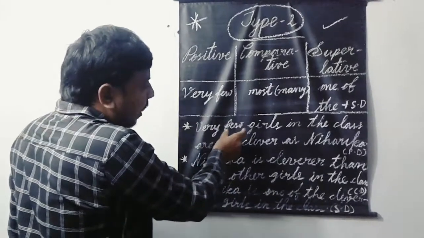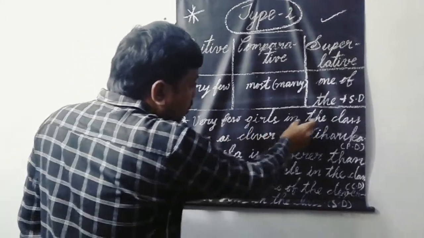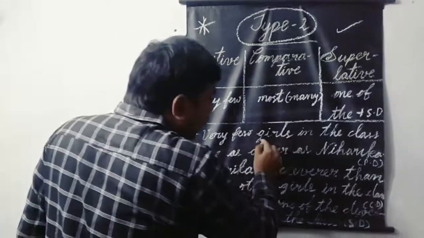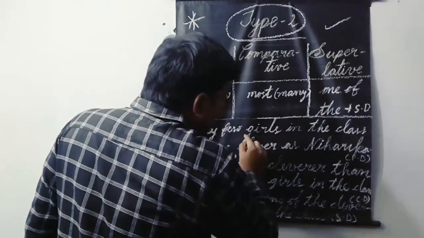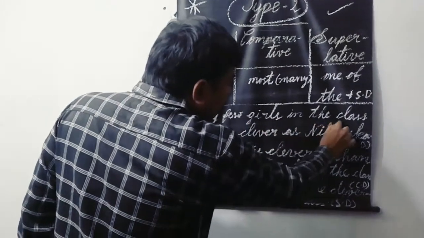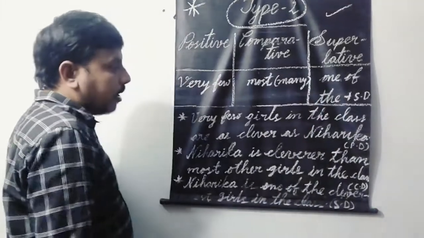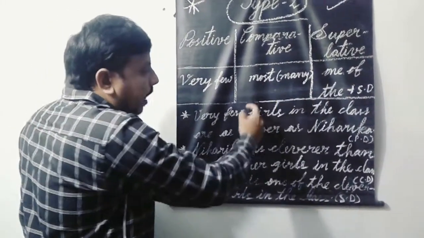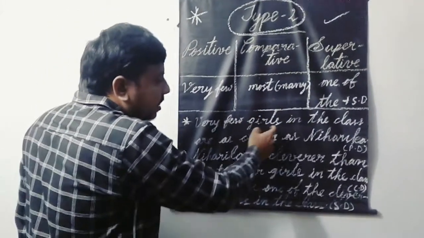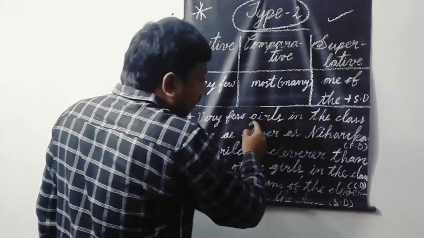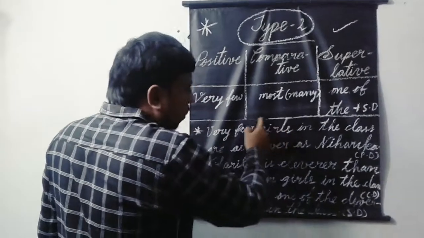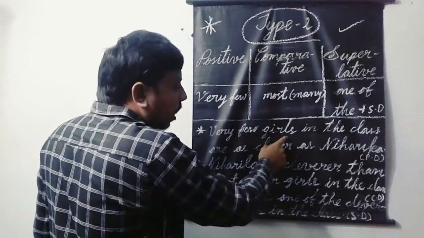Very few plus girls in the class. If you take this one, a small group of words is called a phrase. Here girls is the head. This is the word which is the head in this phrase, and moreover this word is a noun.